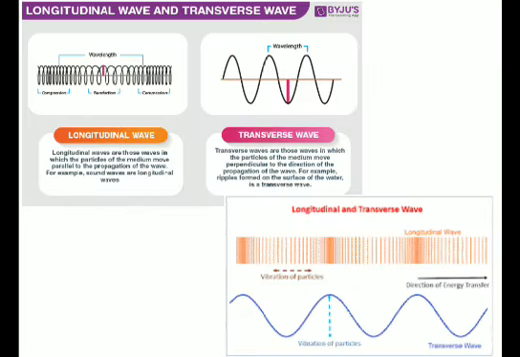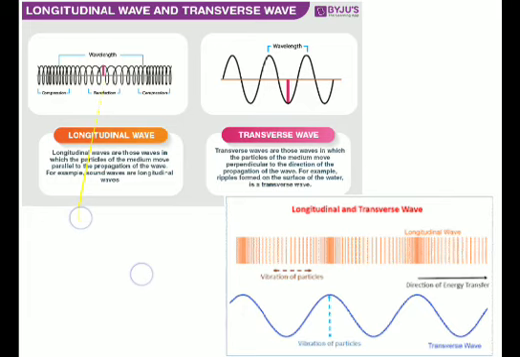Now what are the types of waves? There are two types of waves. One is the longitudinal wave and another is the transverse wave. Sound waves are an example of longitudinal waves. And water waves, if you throw a stone on the surface of the water, then ripples are formed. These ripples are one type of wave. We call them water waves, and these are an example of transverse waves. Light waves are also an example of transverse waves.